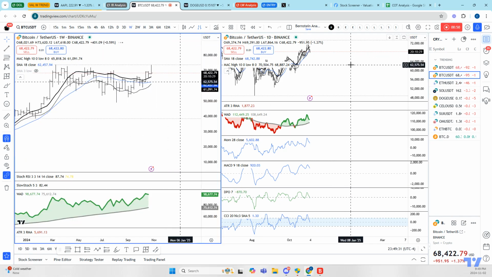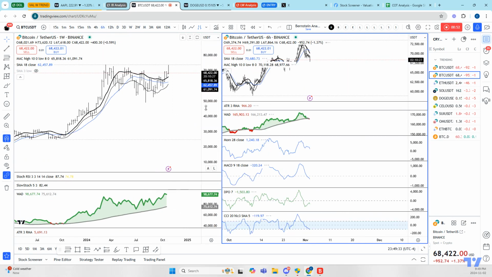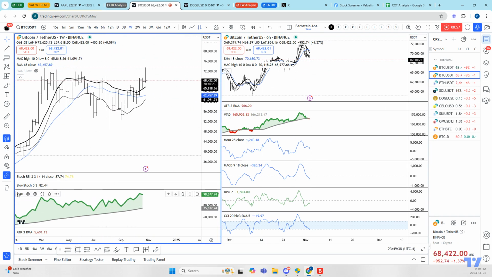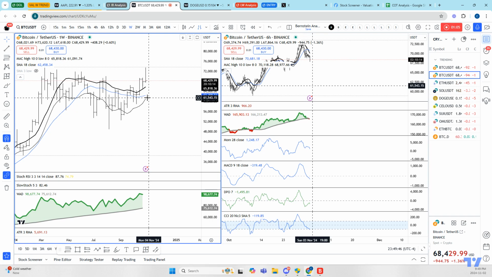Moving on to the weekly, what do we find? We see that the weekly still remains in a firmly bullish trend. The Williams Accumulation Distribution Index well above its 57-period moving average. So, what does this mean? Where can we look for trades?